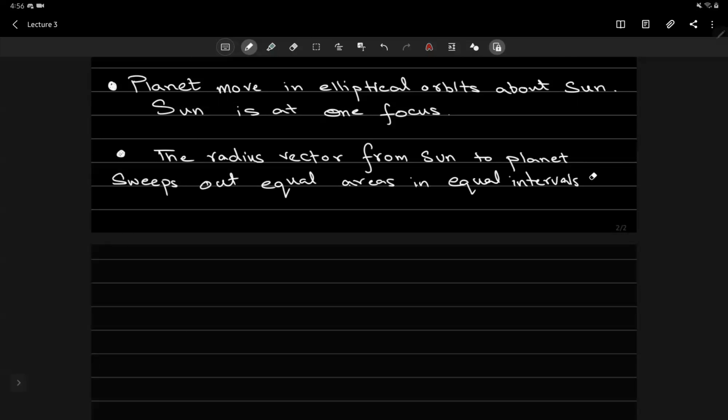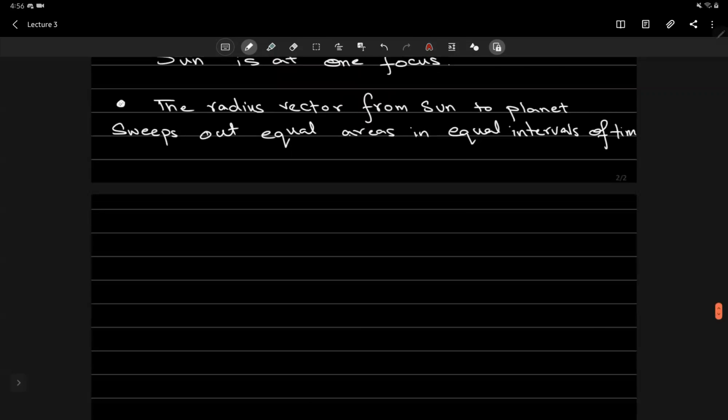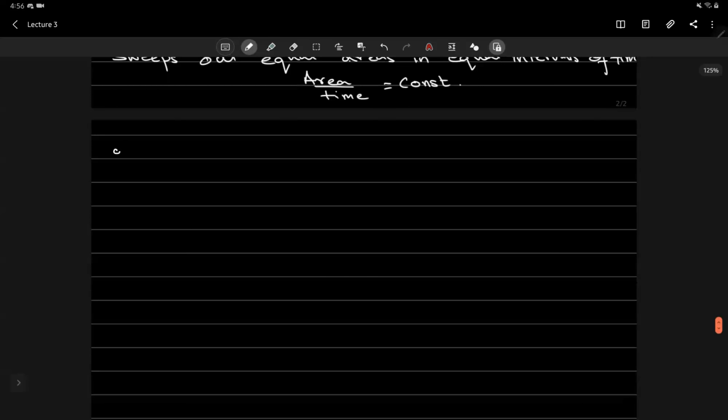Equal intervals of what? Of course, equal intervals of time. What that means is that the area swept per unit time is a constant, or it does not change. So the same area is covered in unit time. The final, or the third law, it says